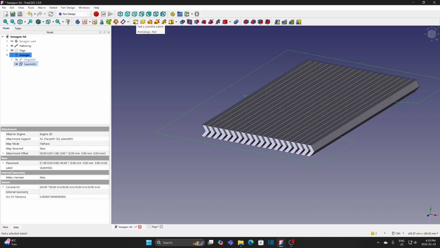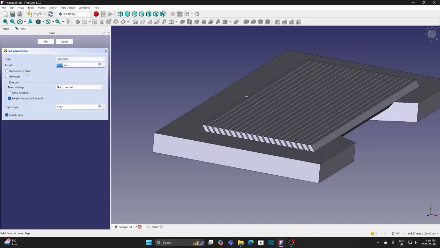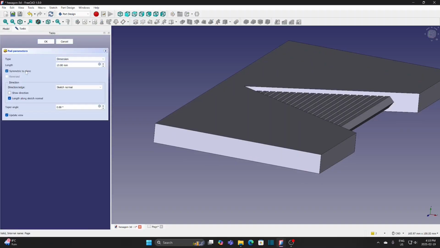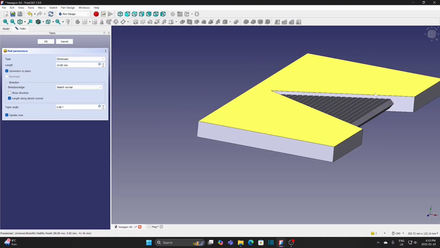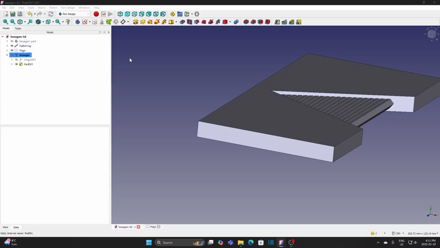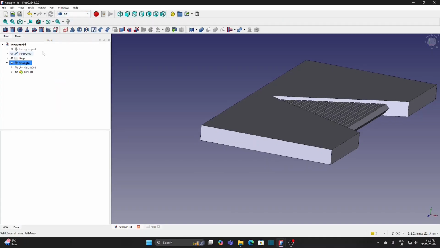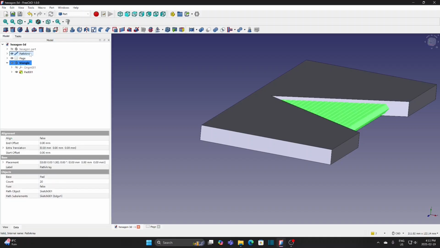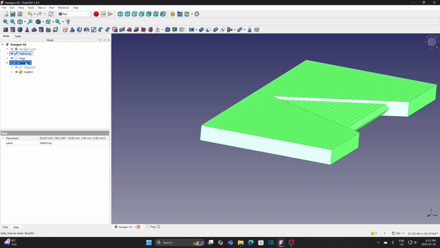Apply Pad tool. Click Symmetric to Plane. Use the default 10 mm which covers all the V-shaped strips. Click OK. Switch to Part Workbench. Select the path array, hold the Control key and select the triangle. Cut the path array by the triangle.